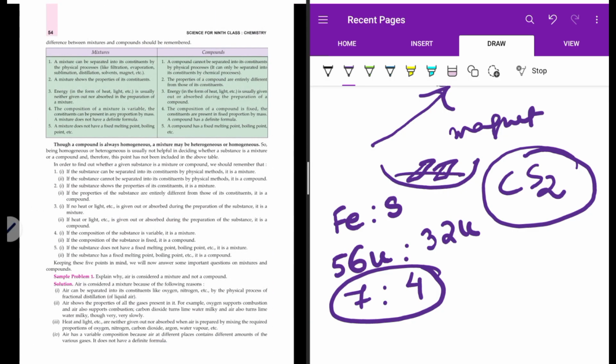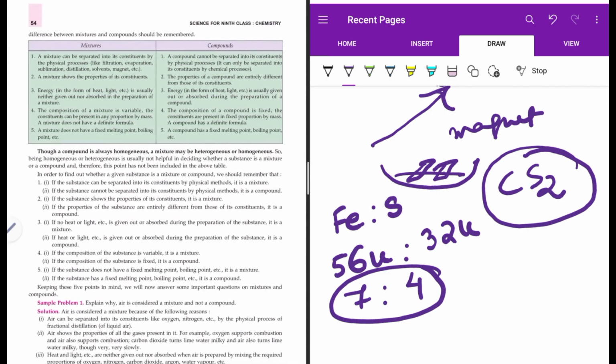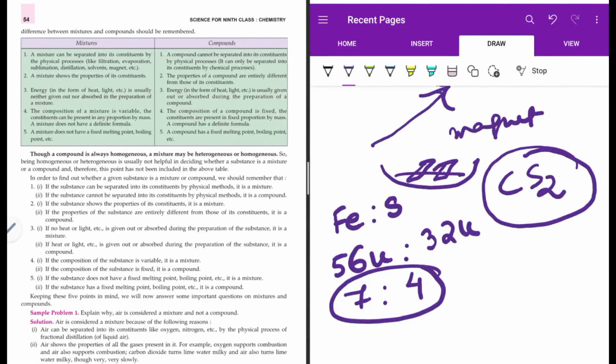So next we move on to the difference between mixtures and compounds. Though a compound is homogeneous, a mixture may be homogeneous or heterogeneous. Here we can see very important points of difference.